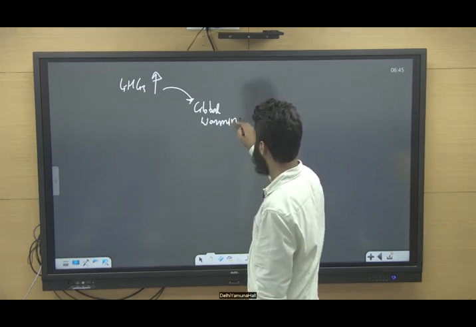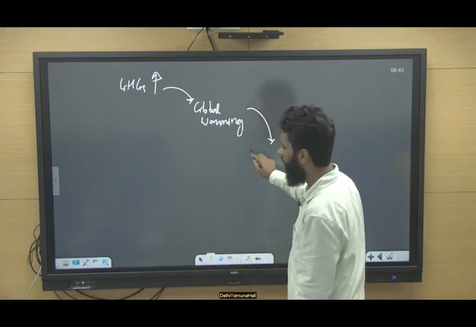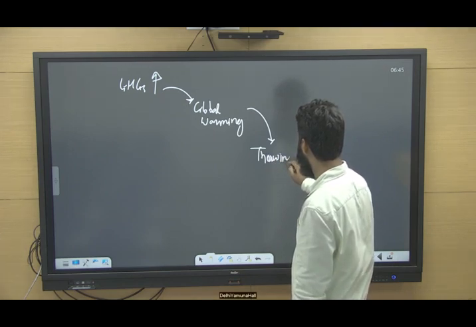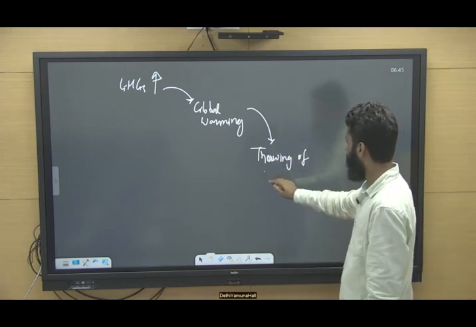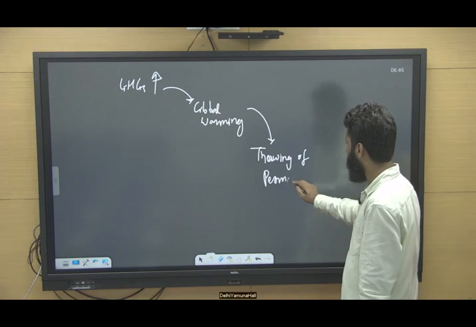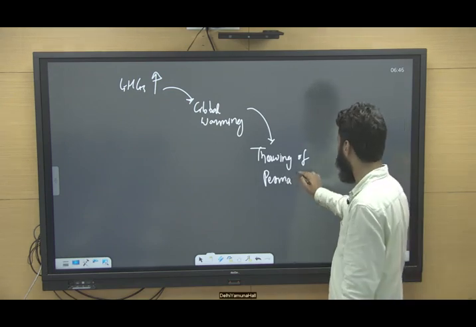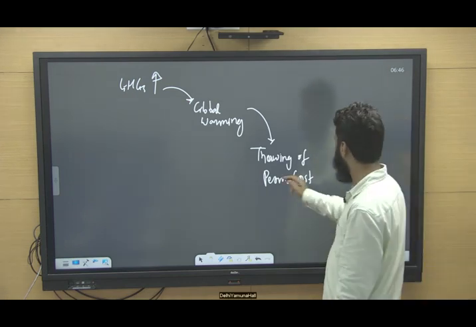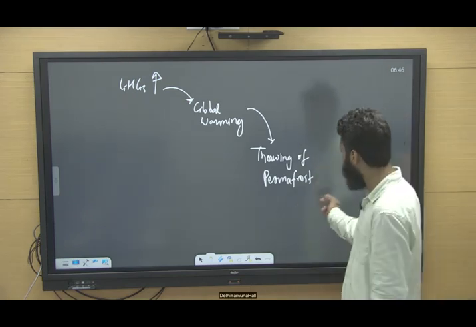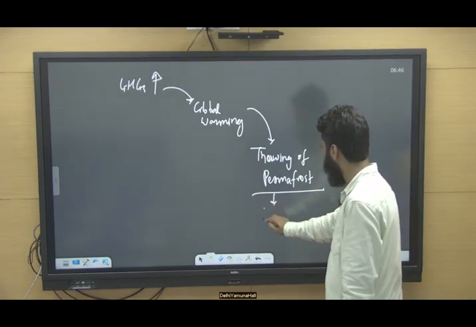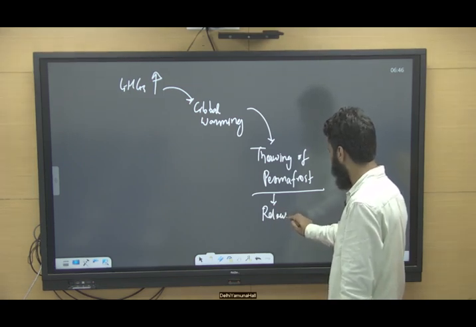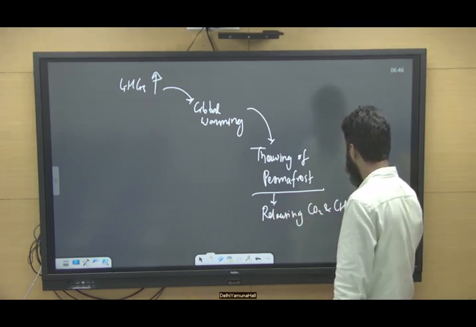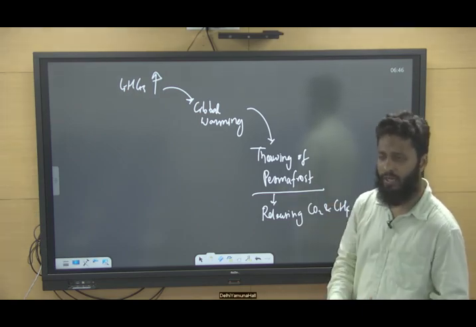Now, because of this global warming, in the previous classes we have seen this thawing of permafrost happening, the melting of permafrost, and we have seen permafrost is at sub-zero temperature for at least 2 continuous years. So this thawing of permafrost is releasing CO2 and CH4, methane and carbon dioxide, which are greenhouse gases.